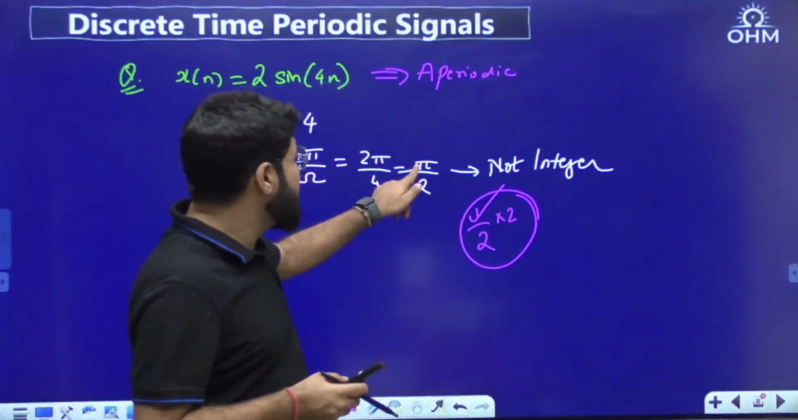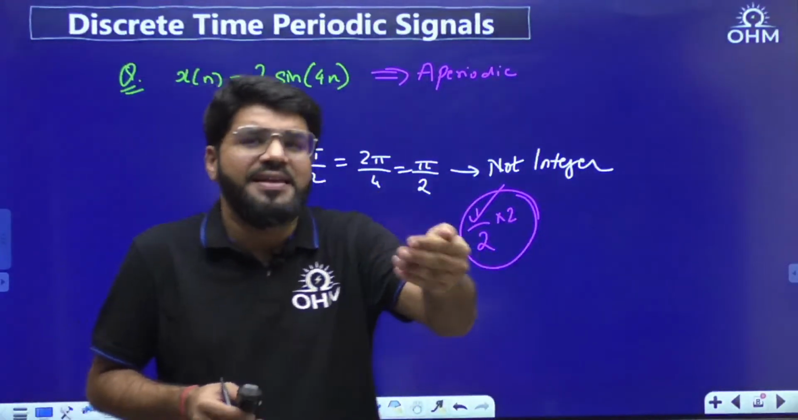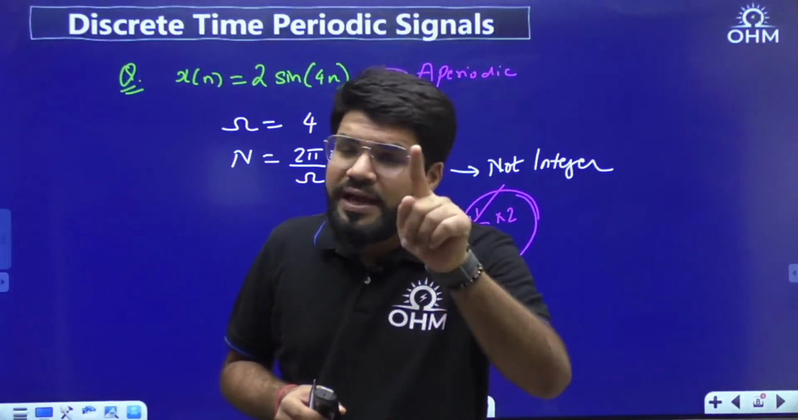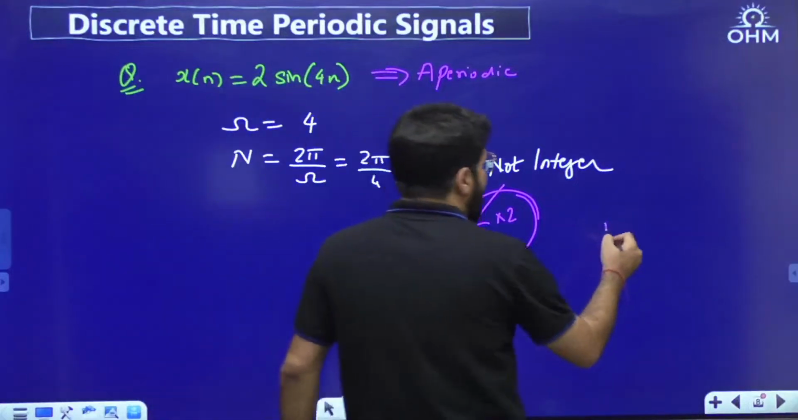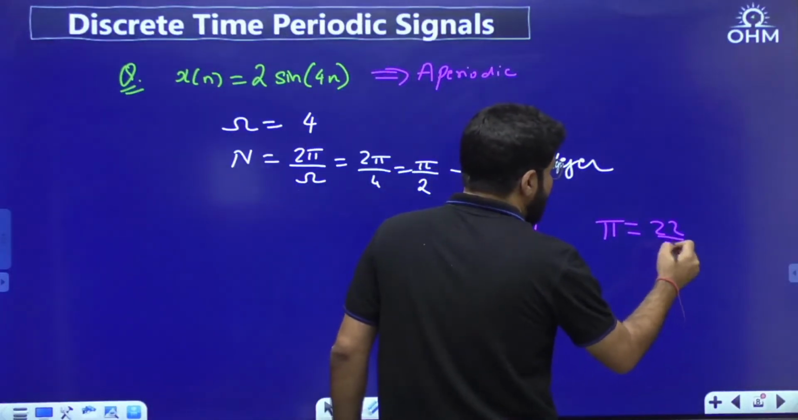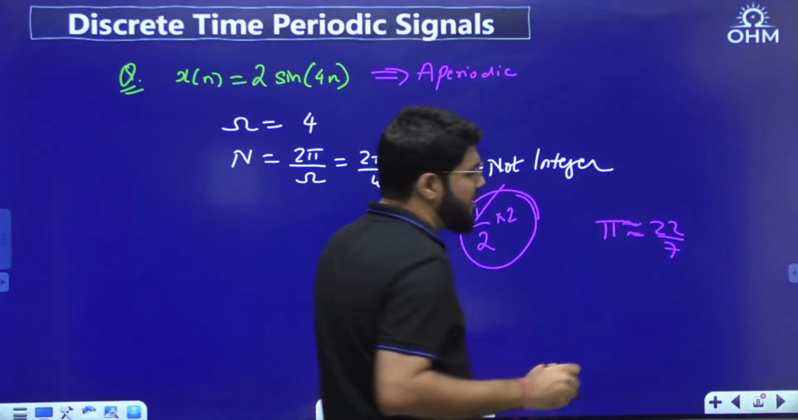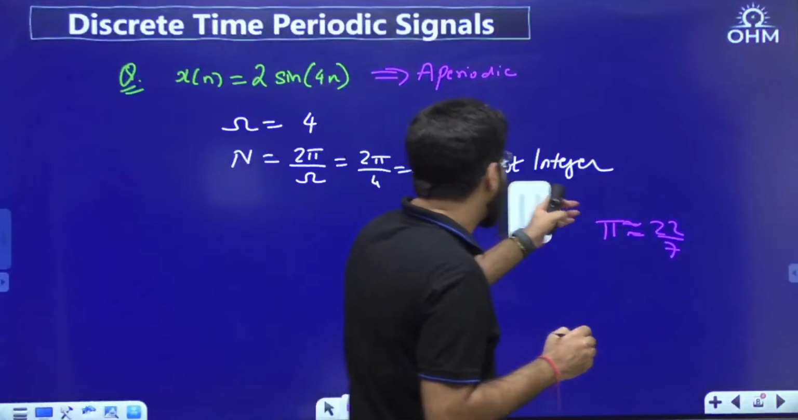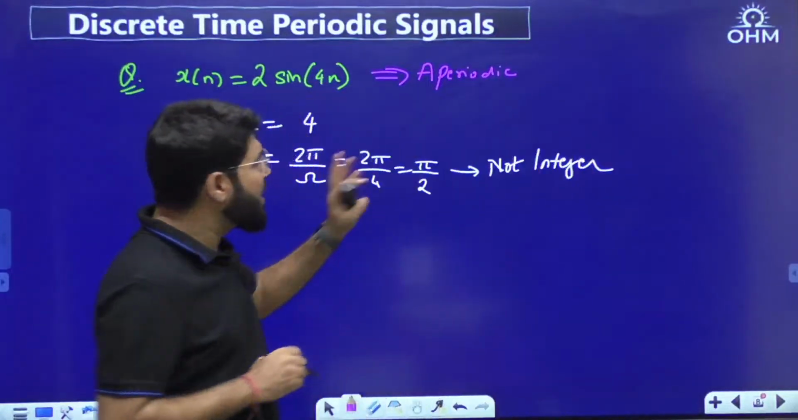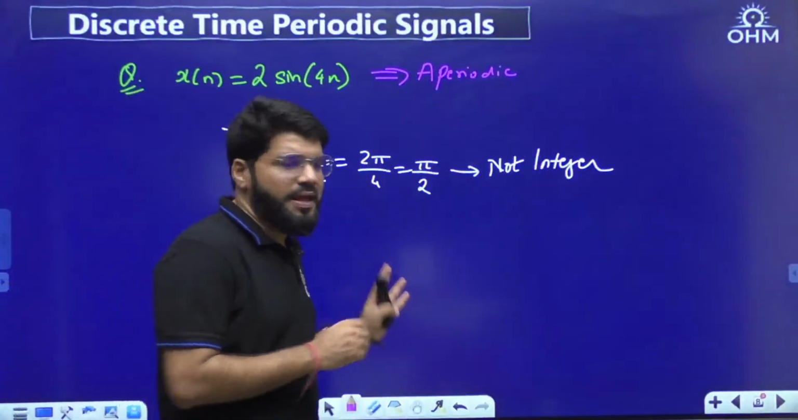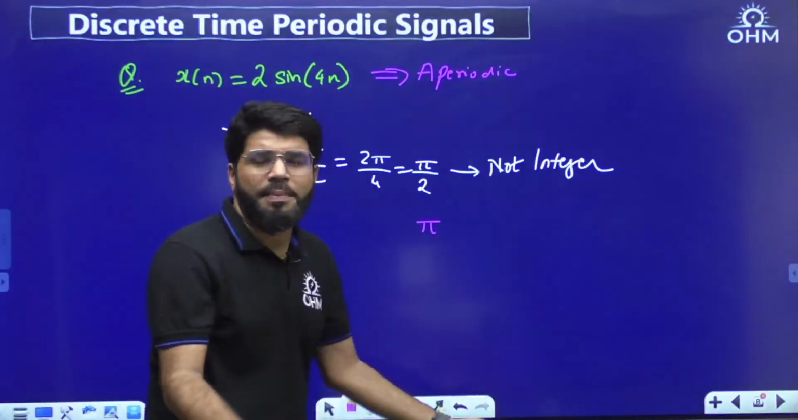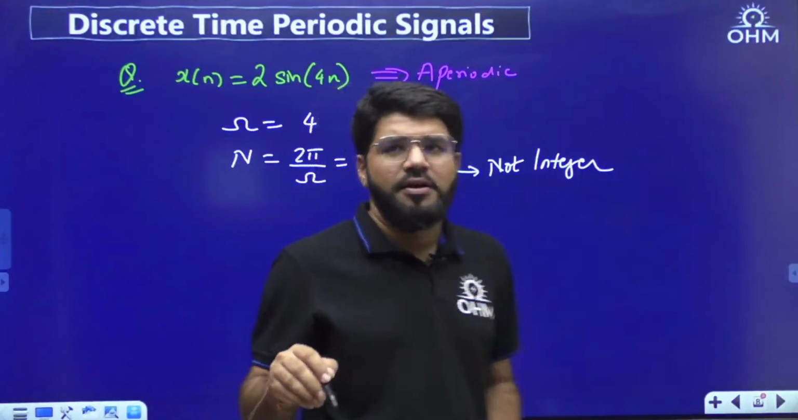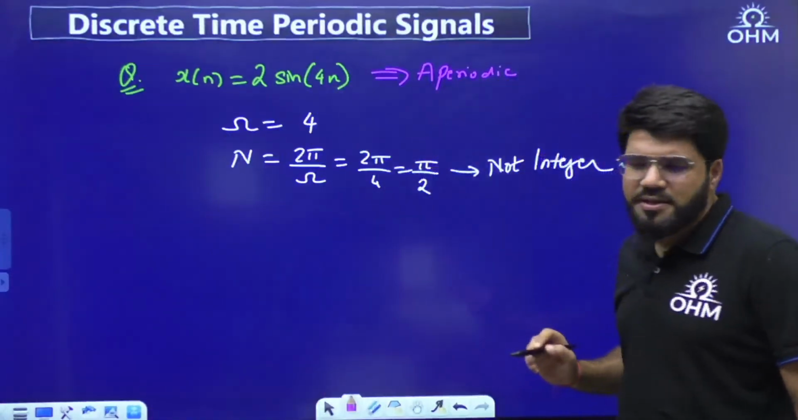But here, what do you see in the numerator or denominator? Anywhere if pi is there, it is an irrational number, which can never be expressed as the ratio of two integers. I clearly told you last time also, pi equal to 22 by 7 is just an approximation of pi. It is not the perfect value of pi. So don't substitute pi as 22 by 7. Whenever you have an irrational quantity, whatever integer you multiply, you get a multiple of pi, which is not an integer, it is 3.14. So you can never get an integer here, so that the final time period is an integer.